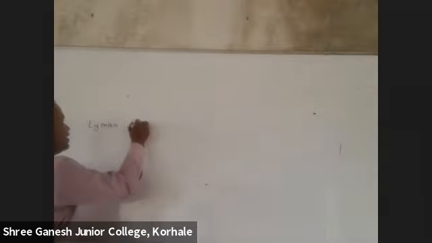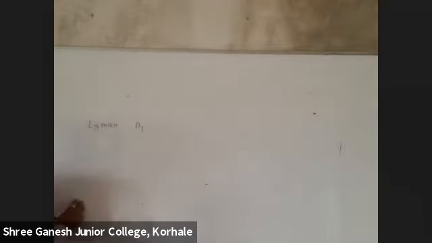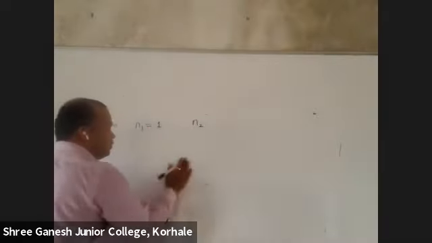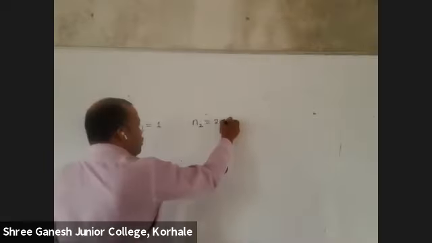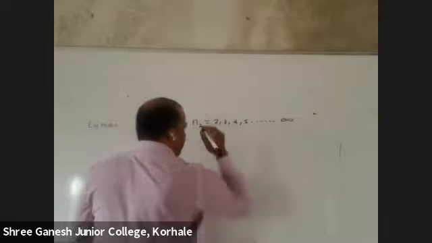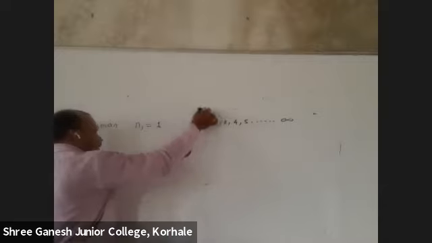Okay. Now tell me, in Lyman series, n1 will be equal to 1, correct? n2 is 2, 3, 4, 5 up to infinity. So from second it is returning to first.